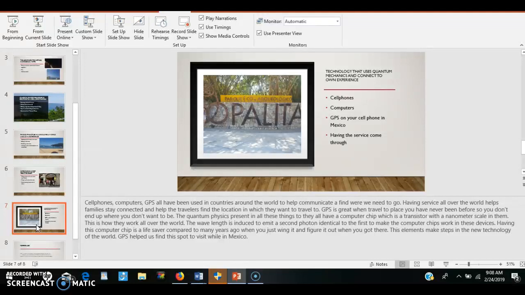These elements help you find steps in new technology in the world. GPS helps us find the spot here to visit in Mexico.